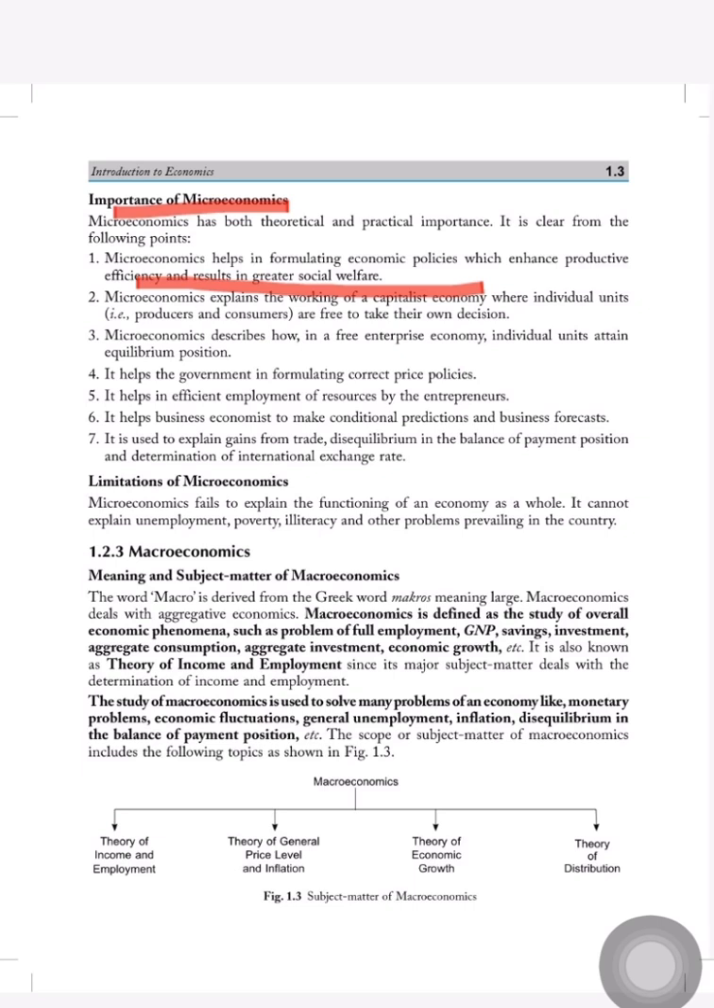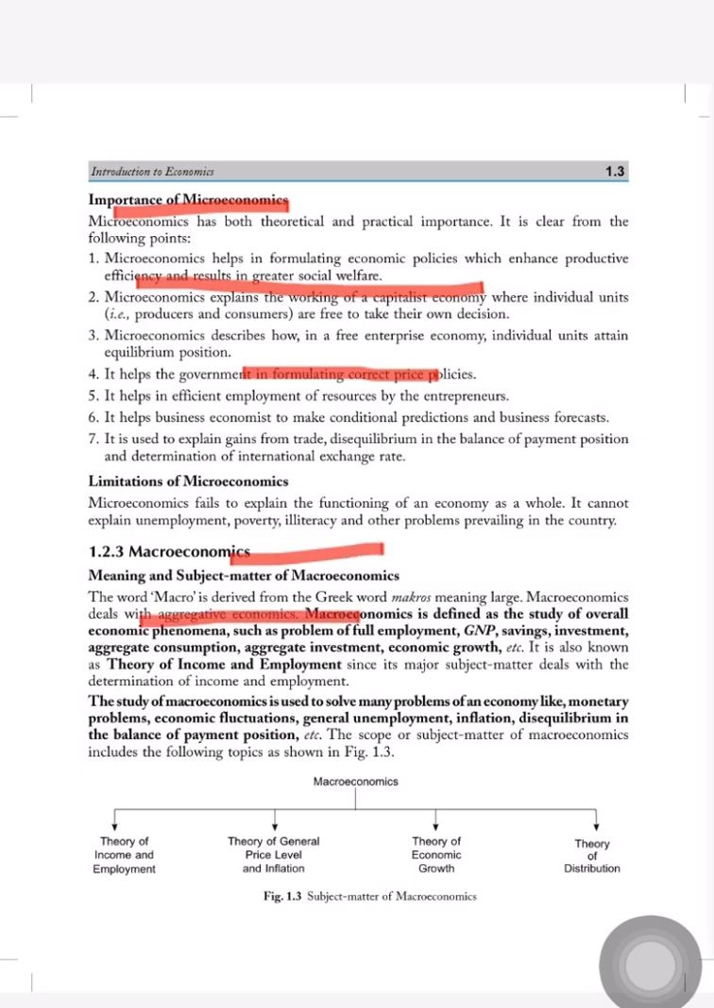In microeconomics, individual units can take their own decisions because everyone's interests and desires are different. So each and every product will be of different use to different customers. Then it helps the government in formulating correct price policy. Price policy will be discussed by this. So this is it. Now just move to macroeconomics.